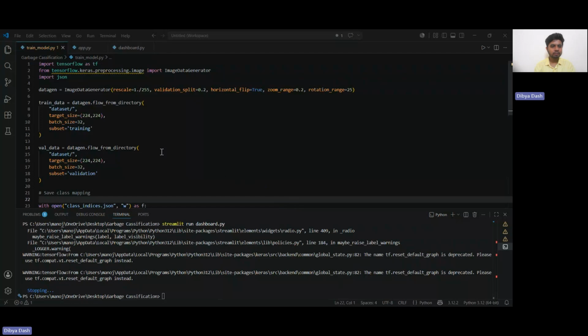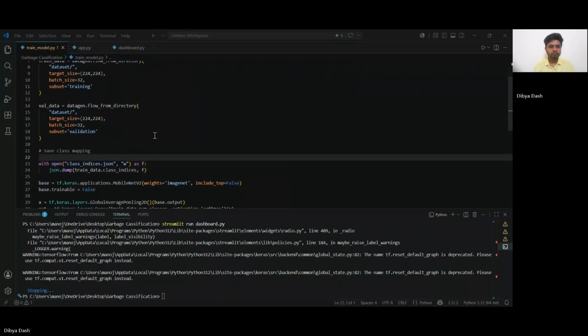For the dataset, I loaded images using a tool called ImageDataGenerator. At this stage, I also applied preprocessing like resizing all images to 224 by 224 pixels and normalizing them. I also used data augmentation techniques like rotation, zoom, and flipping so that the model can learn better and not depend on only one type of image.